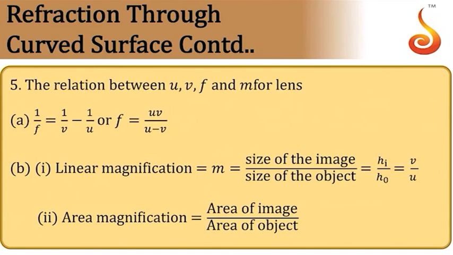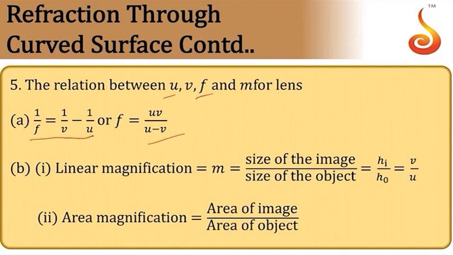Now coming to the relation between object distance, image distance and focal length for lens. It is given by 1 by f is equal to 1 by v minus 1 by u. In case of mirror it was 1 by v plus 1 by u. Here it is 1 by v minus 1 by u. You can simplify for f: f is equal to uv divided by u minus v.